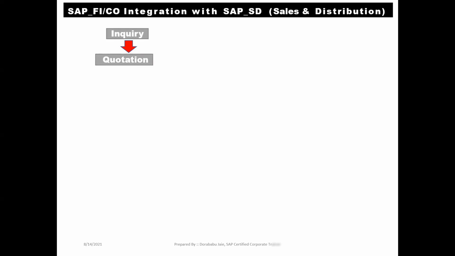Then after that, our sales and distribution team, that is the marketing team, will check with our warehouse management team whether this particular product is available or not. If it is available, then they can go for the sales. If it is not available, then they will not take the orders from the customer.